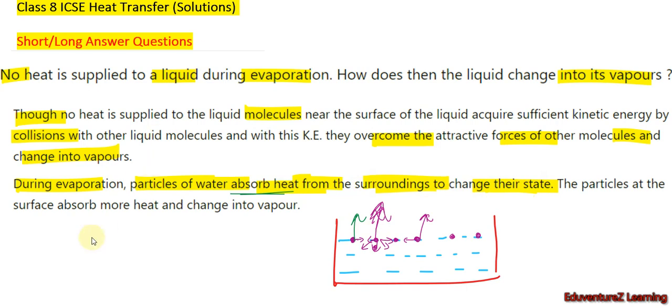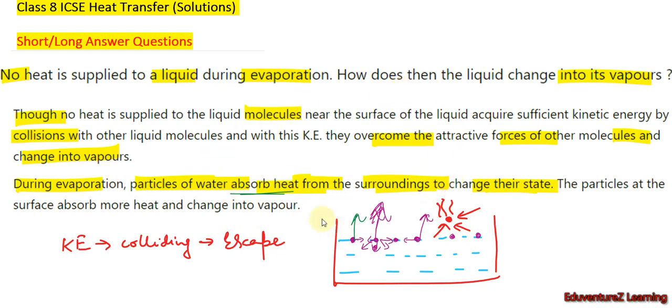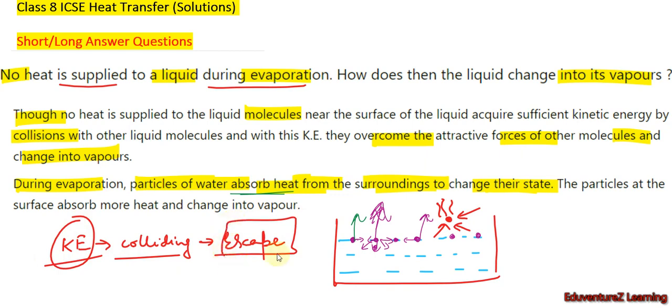So if evaporation is taking place, first of all they are absorbing kinetic energy, then they are colliding, then after colliding they gain some energy and escape the surface, and after escaping they reach the atmosphere or the air, and due to the atmospheric heat they change into vapor. So this is the complete evaporation process, and there is no supply of heat during evaporation, but still they have some kinetic energy which causes collision, which causes escaping, and after escaping they convert into vapor.